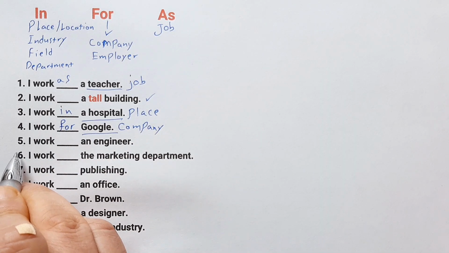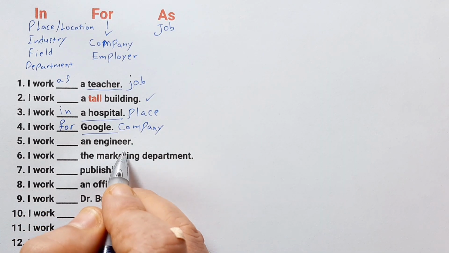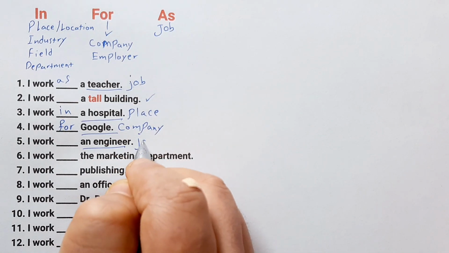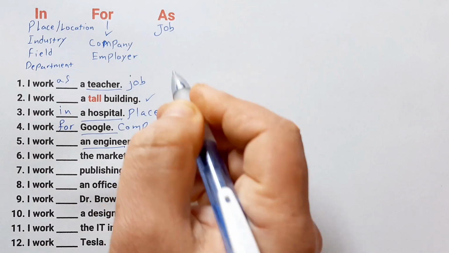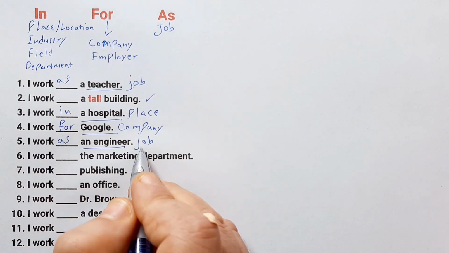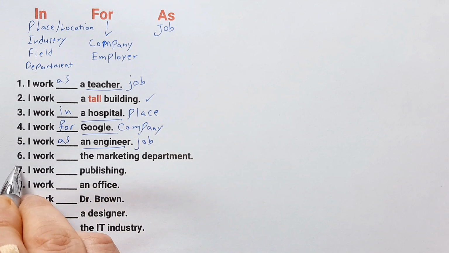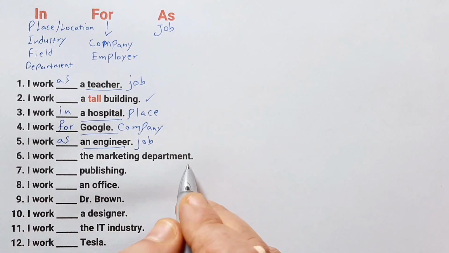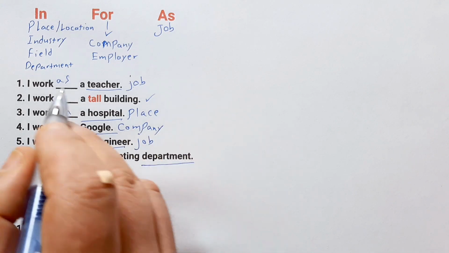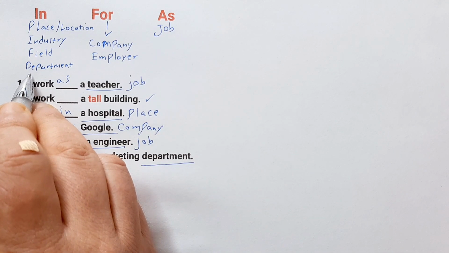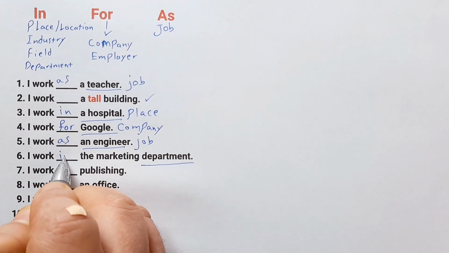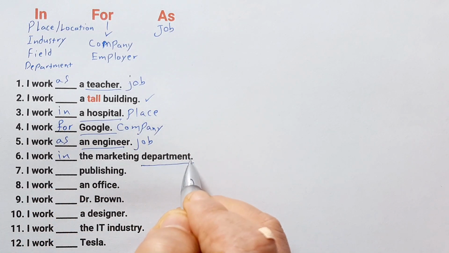Number 5, I work blank an engineer. Engineer is the name of the job. So the correct answer is as. We say, I work as an engineer. Number 6, I work blank the marketing department. Here we have the word department. And here we said, for department, we use in. We say, I work in the marketing department.